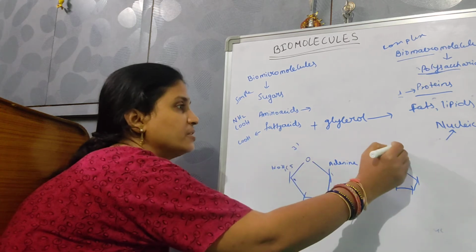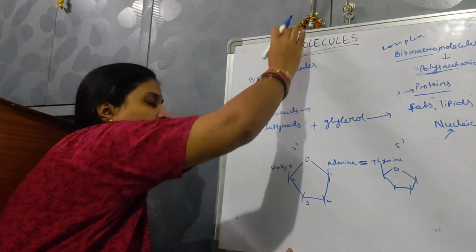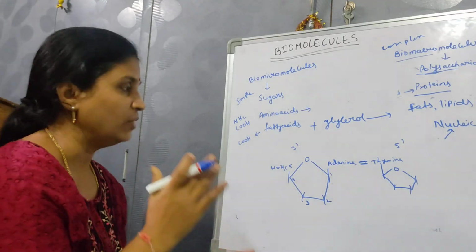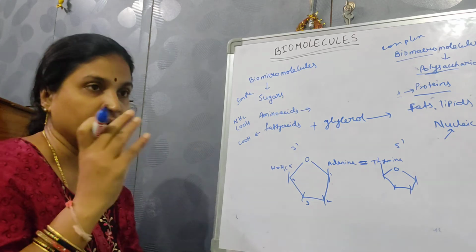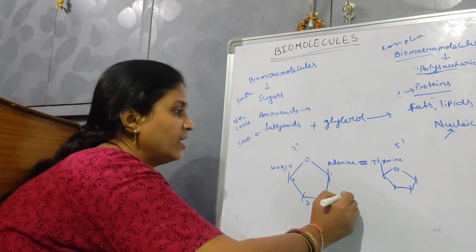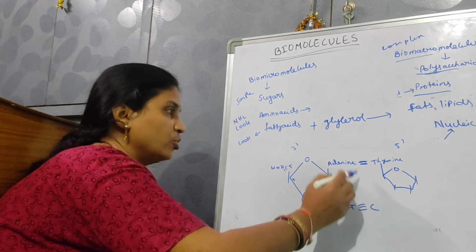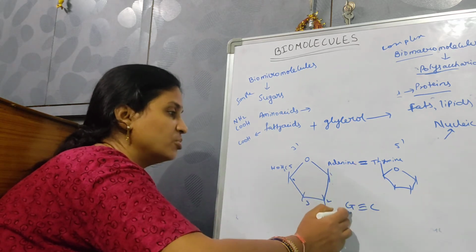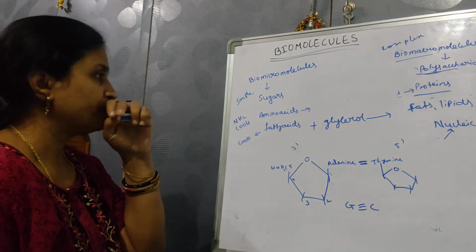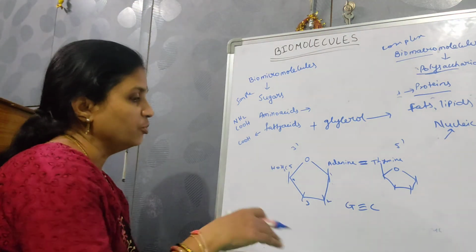This is 3 prime, this is 5 prime. Okay, so the two chains are intact because of these hydrogen bonds. Adenine with thymine, and here guanine with cytosine. So these are hydrogen bonds. Adenine and thymine have double hydrogen bonds. Guanine and cytosine have triple hydrogen bonds. Like this, they are going to be arranged.